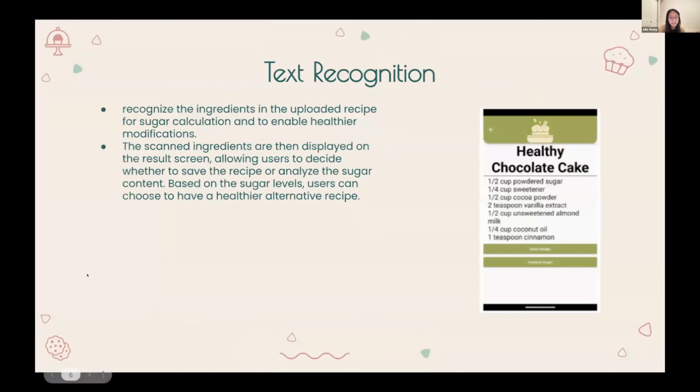The program then navigates to the results screen, which displays all the ingredients and their corresponding amounts obtained from the uploaded recipe. A feature to catch errors is implemented. This is necessary because sometimes users may upload an unclear recipe or accidentally upload a random picture to the app, which can result in issues with text recognition. If such an issue occurs, a snack bar will appear at the bottom of the screen, notifying users to re-upload a clear recipe.